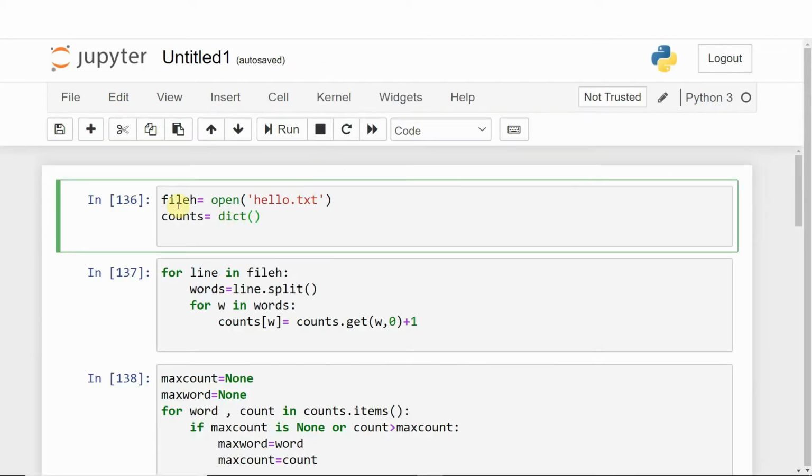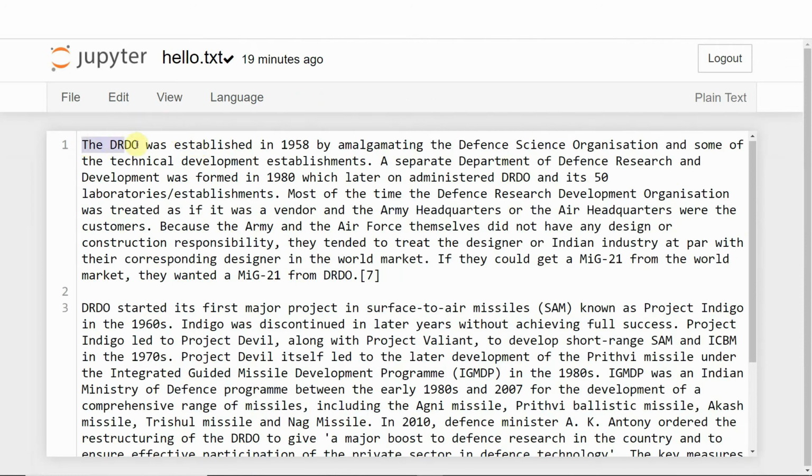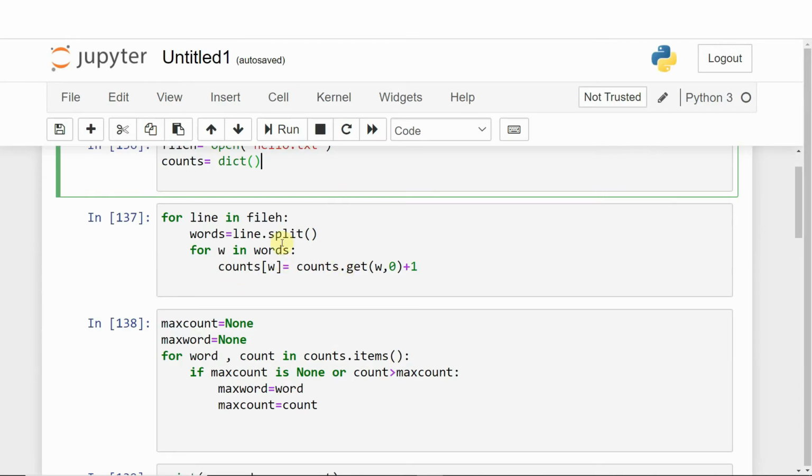I will tell you how it happened. This is our variable which is used to handle our file, hello.txt. Now we have made a dictionary which is counts. Now let's move to the for loop. This is the first for loop, used to access the lines: for line in fh. Now words equals line.split(). So we have taken this line and split it into words. Now for w in words, counts[w] = counts.get(w, 0) + 1.